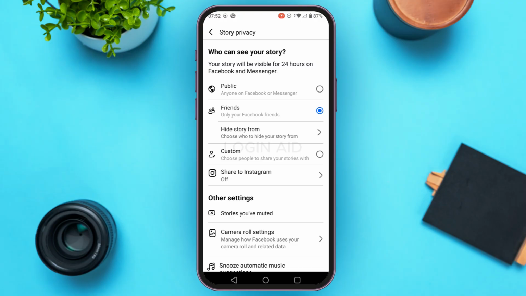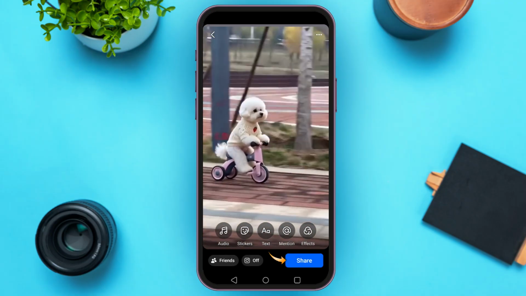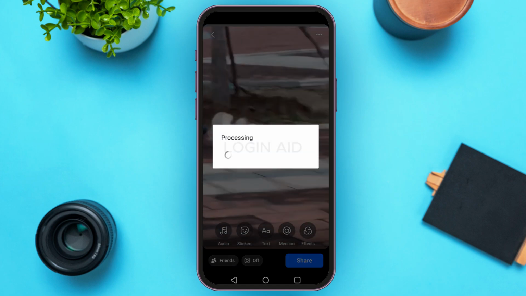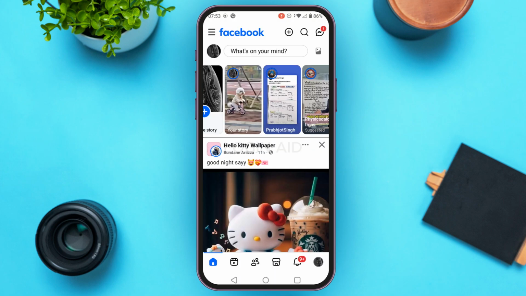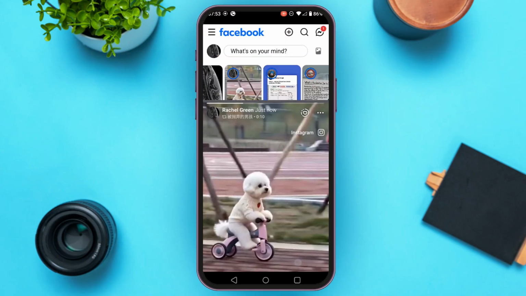Once you do that, go back. Tap on the option Share that you can see on the screen. Wait for a while. Now the reel has been shared to your Facebook story. Like this, you can share reel to your story.